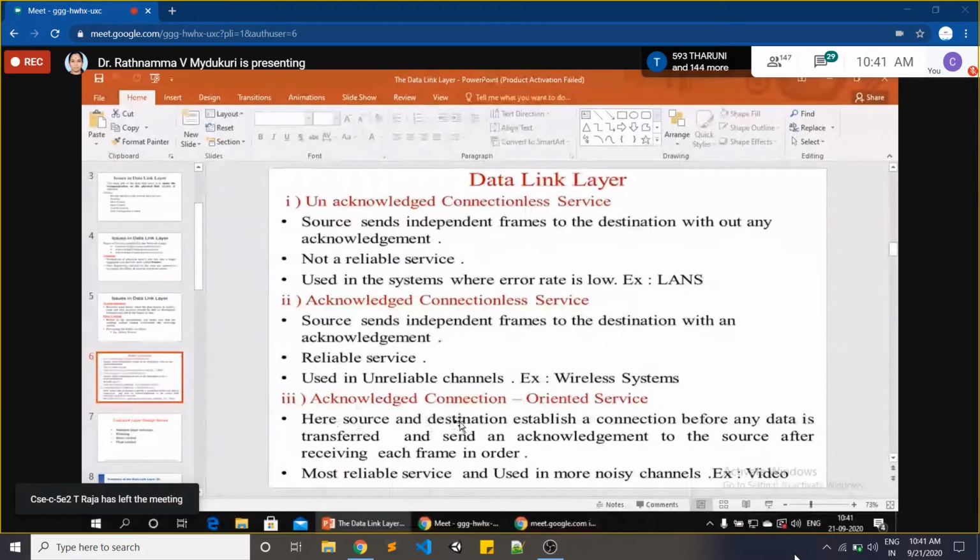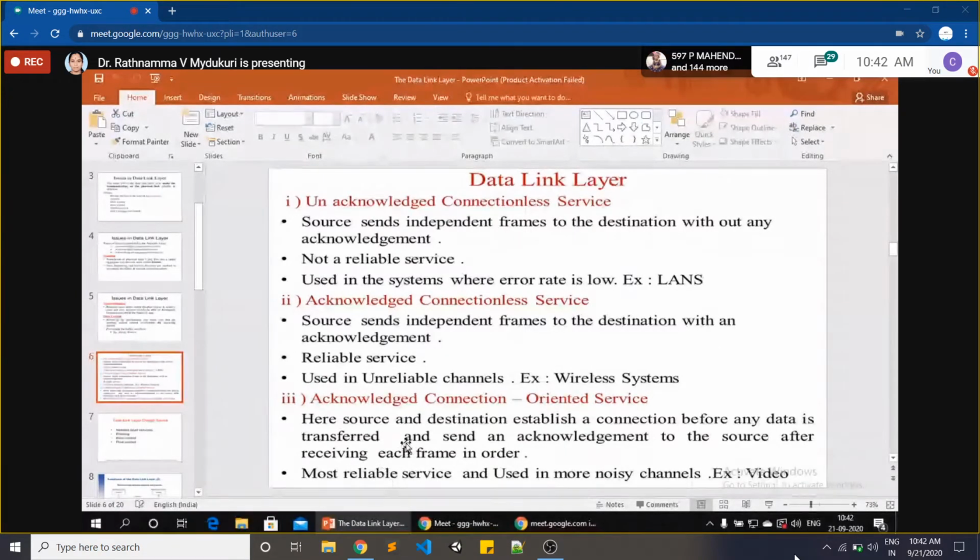And coming to acknowledged connection-oriented service, here both sender and receiver establish a connection before any data is transferred. The best example is our telephone call. It is the most reliable service. Why?